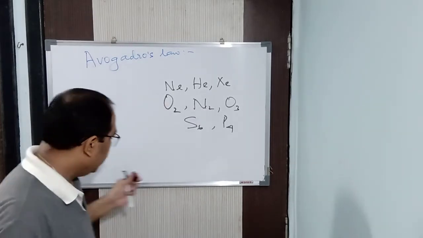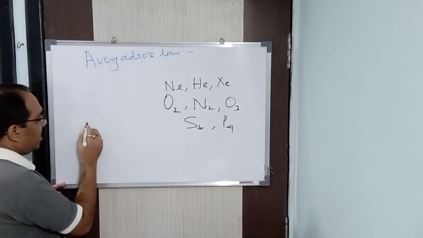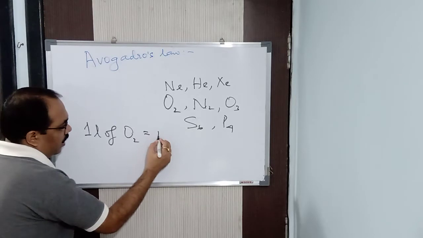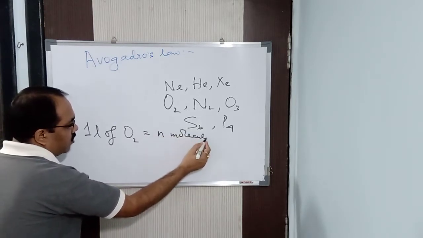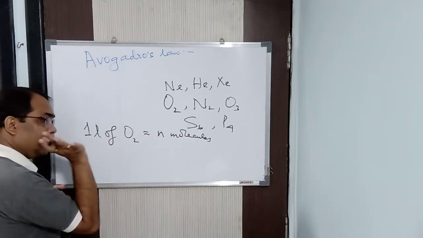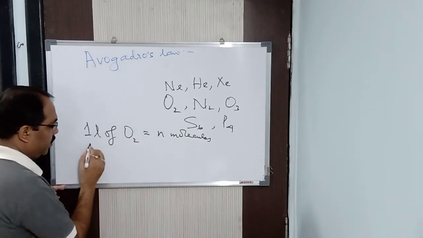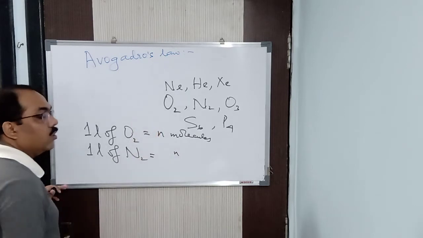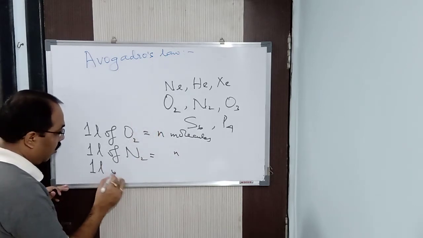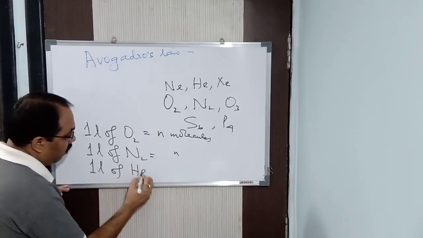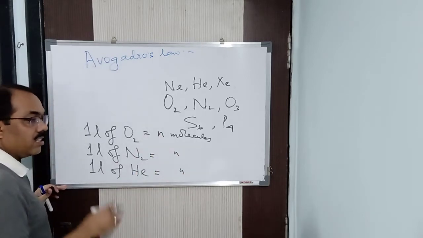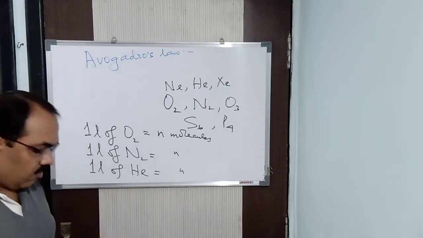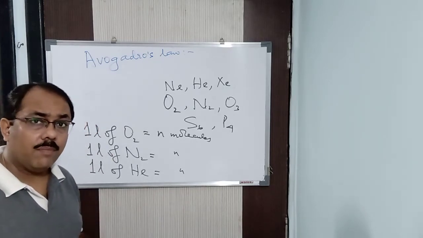Now what do you mean by that? Suppose we say 1 liter of oxygen contains, let us say, n molecules. Under the same temperature and pressure, 1 liter of nitrogen will also contain n molecules. 1 liter of helium will also contain the same number of molecules. That is what Avogadro's law says. Under the same conditions of temperature and pressure, equal volumes of all gases will contain the same number of molecules.